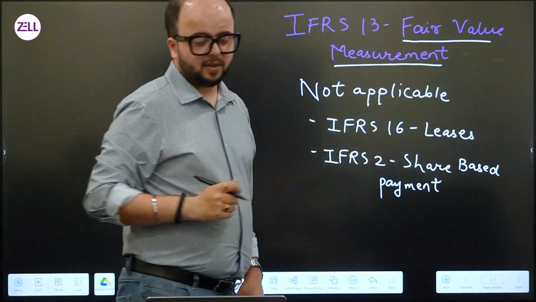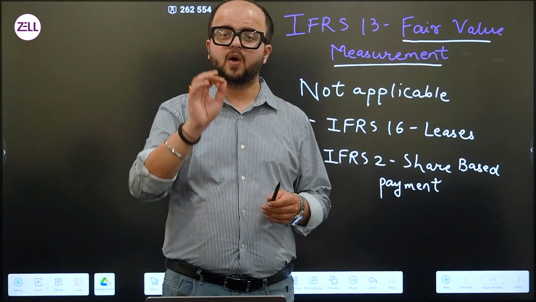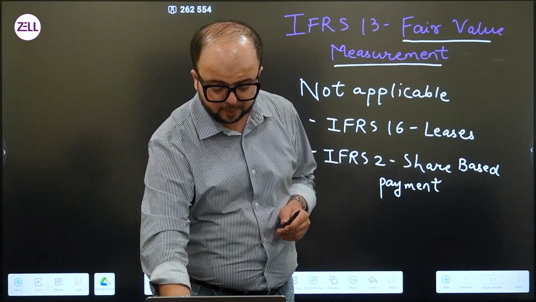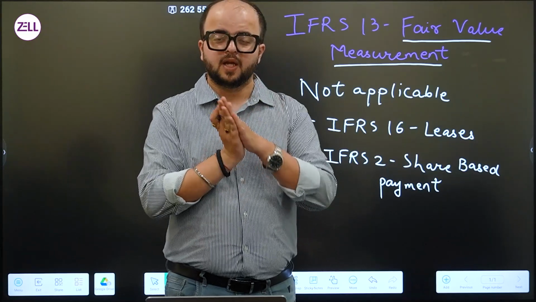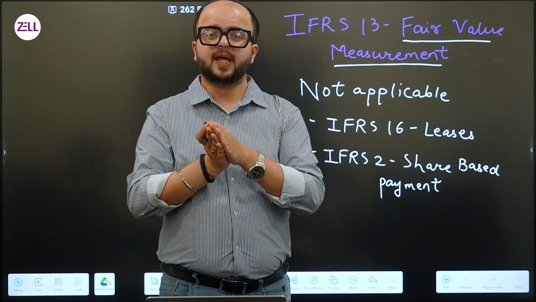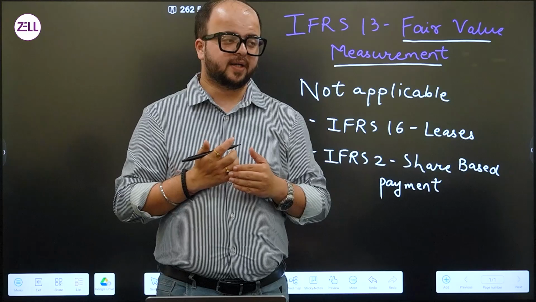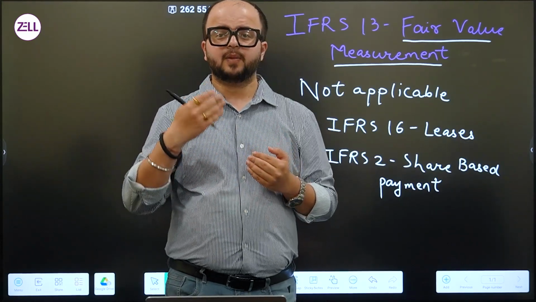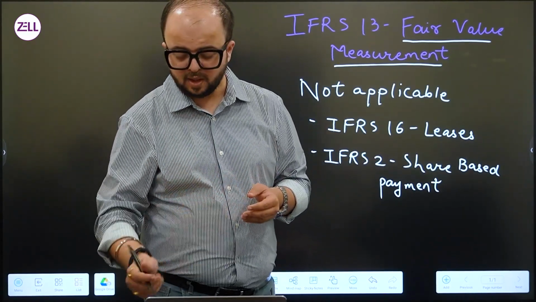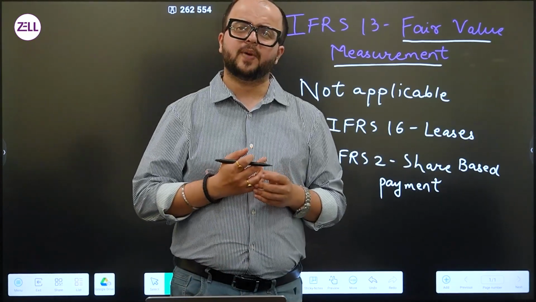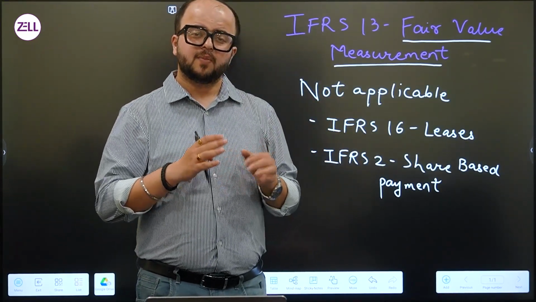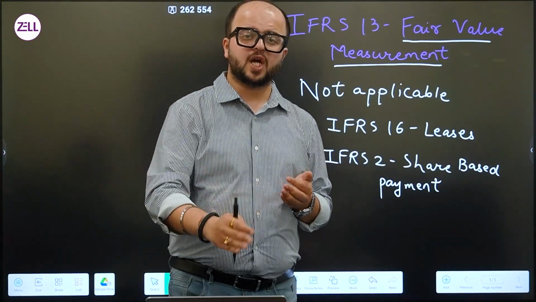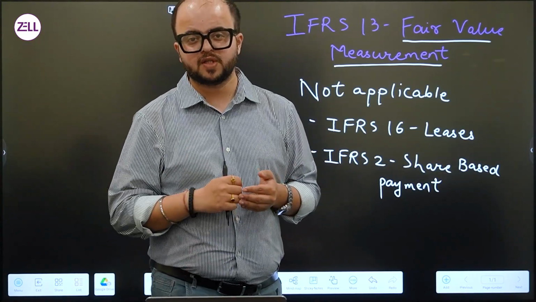Okay. With that in mind, let's now understand how exactly we define fair value. Now, fair means not biased. Fair means not affected by any unnecessary factor. So, for example, if I am doing a transaction with my sister, I am tired of this laptop and I want to get a new one, I decide to give it to her. But because it's my sister, I would not charge her the actual market value of this laptop.